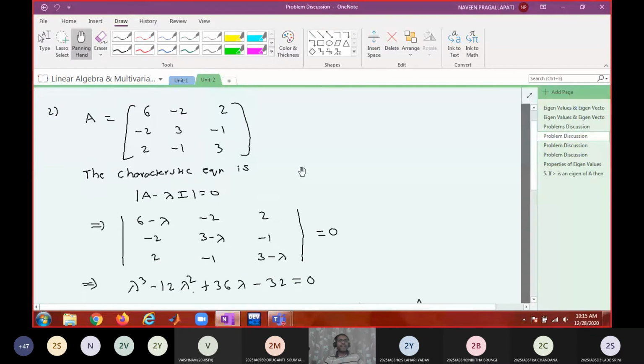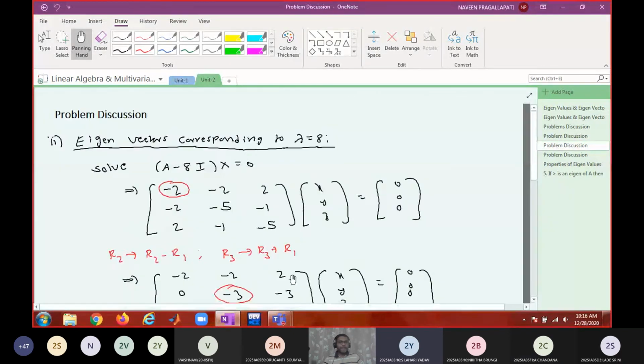If you have a calculator and if you know matrix operations, you can use your calculator also. Input the matrix and find the determinant. Is it verified? Yes, sir.